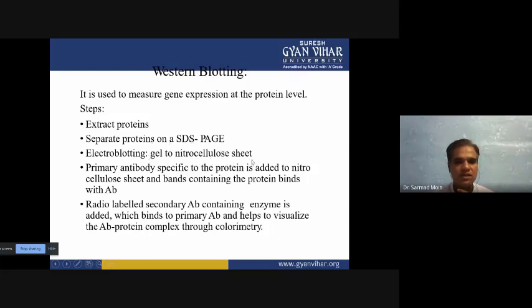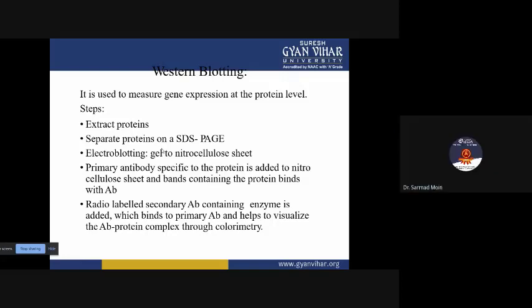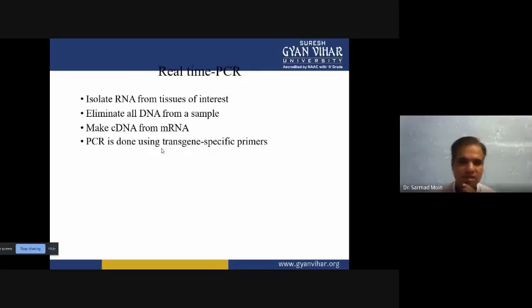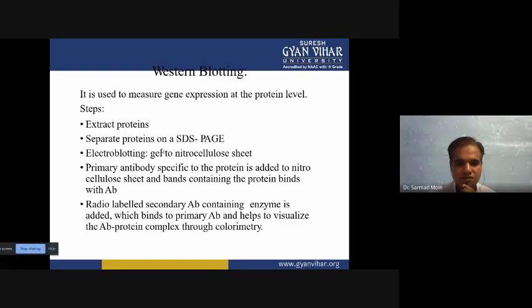With this Western blotting technique, we can transfer the entire protein present onto the nitrocellulose membrane. Then primary antibodies, which are specific to a particular protein, and the transgenic-specific primary antibody, we can use to detect whether our protein is there or not. If it is bound to the sheet, then we can say that our gene of interest or transgenic protein is present. If it cannot bind to the specific protein, then we can say the transgenic protein is not present in the solution.